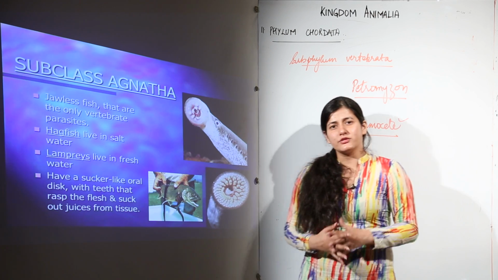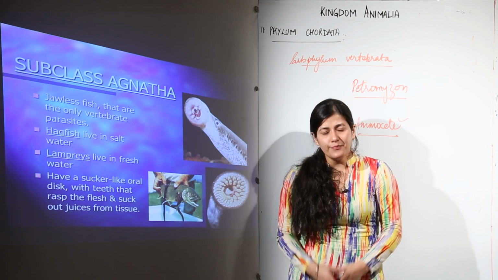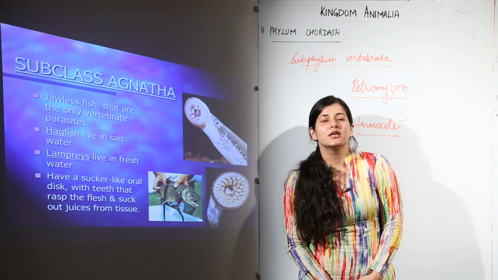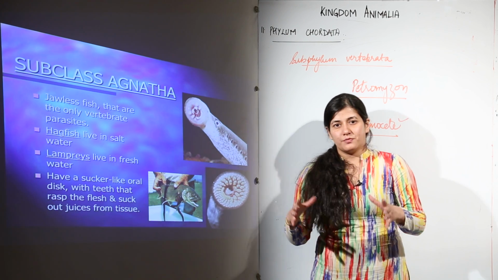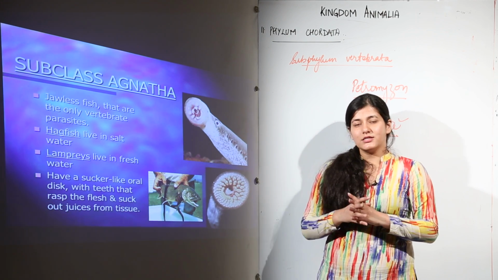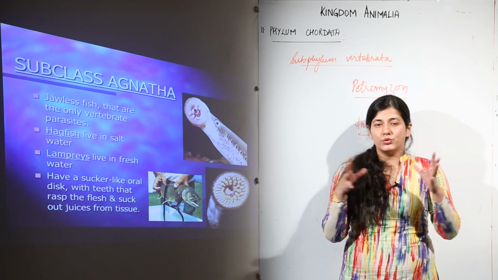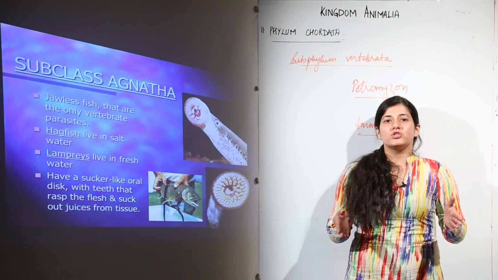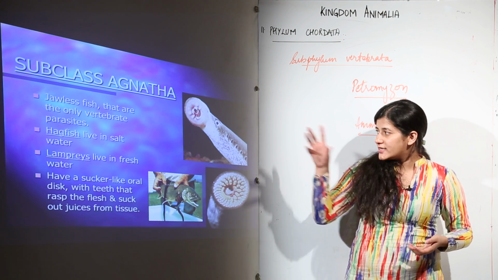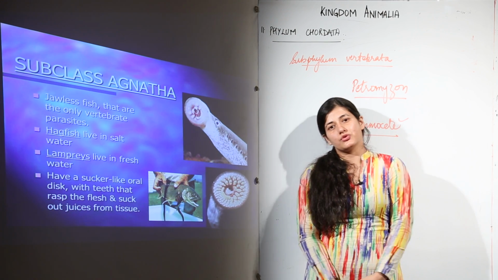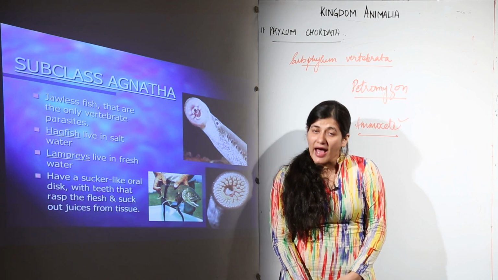So this is all we have to study about Agnatha. Next we study the Gnathostomata, but before that, have a review of what we talked about. Vertebrata was the subphylum. It had two divisions inside it. One was those which lacked jaws, that we talked about. Next we are going to talk about those which have jaws.